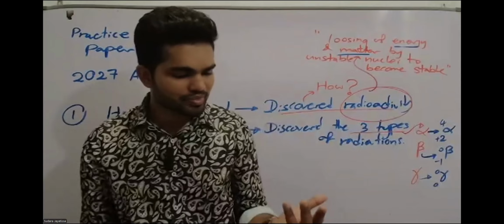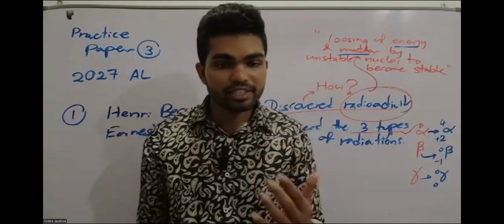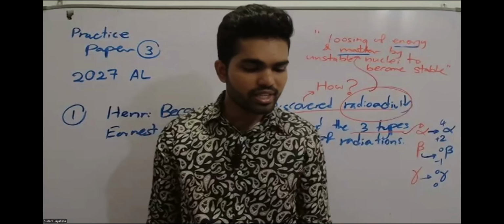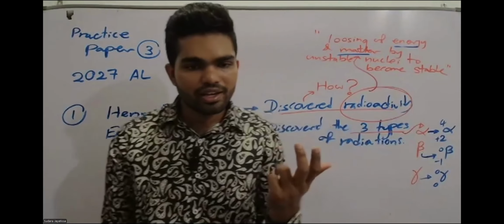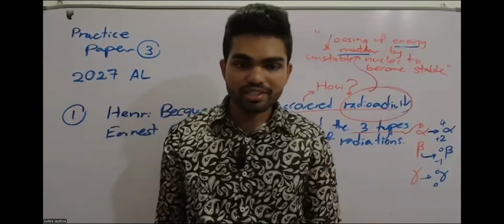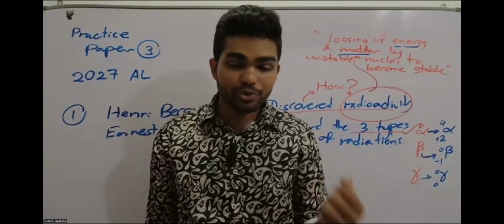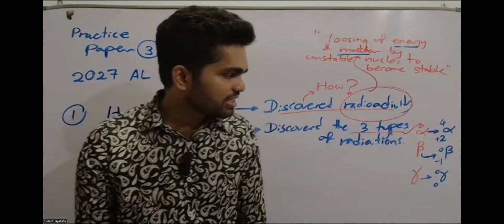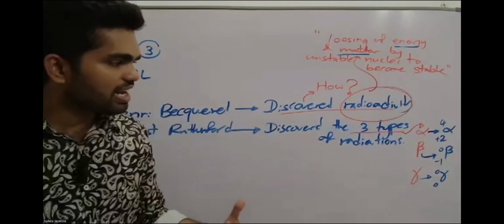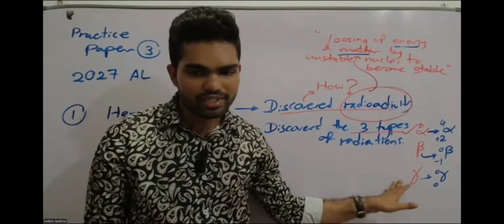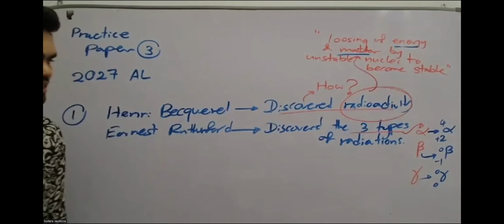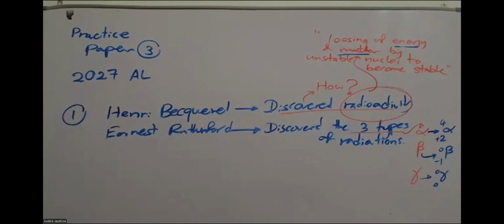The electromagnetic spectrum starts from radio waves, then microwaves, infrared, visible, UV, then X-rays and gamma rays. Gamma is at the end, so gamma has the highest energy. Like that you can remember. Ernest Rutherford, so that was the reason.